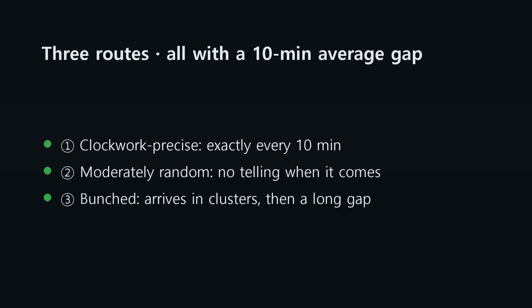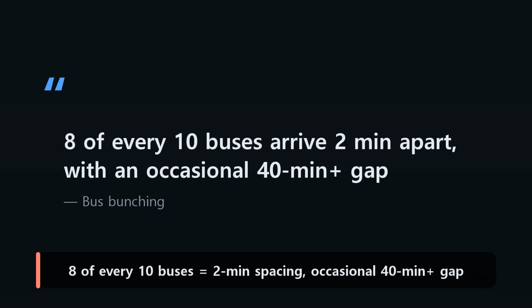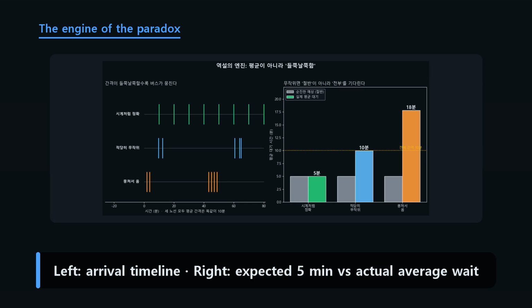Let's look at 3 routes that all share the same 10-minute average gap. On the bunched route, 8 out of every 10 buses arrive packed 2 minutes apart, and now and then there's a gap of over 40 minutes. This picture is the engine of the paradox. On the left is the arrival timeline. On the right, the expected versus actual wait.